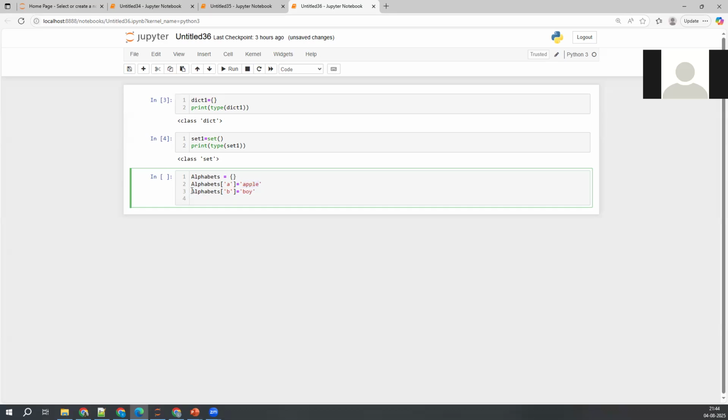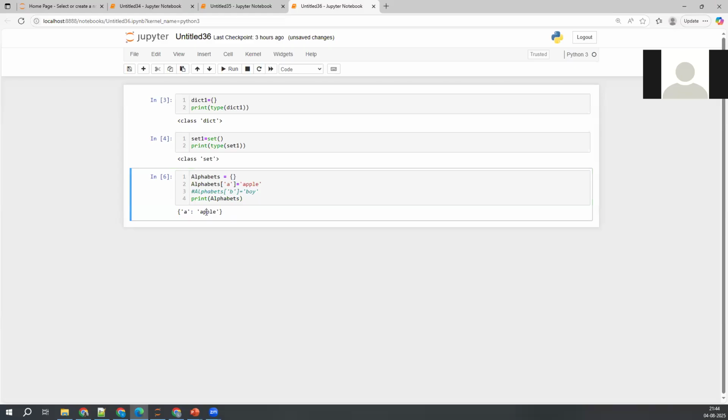Okay, so let me comment this one and execute it and see what is happening here. Sorry guys, I just wanted to print this one, print of alphabets. Now see what it is printing here. Now it is printing A colon apple.